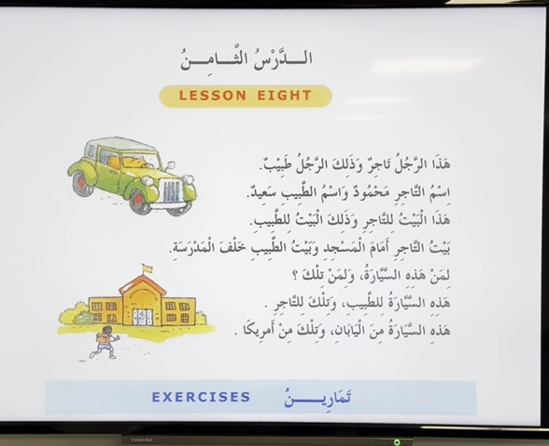Sa'idun. So name of the merchant. Name of the what do you call? Doctor. Name of the merchant is Muhammad, and name of the doctor is Sa'id. Okay. Sa'id is a name basically. Why is it Sa'idun? Because it's the name of a man. Okay. Name of a person. Okay. هذا البيت للتاجر وذلك البيت للطبيب.